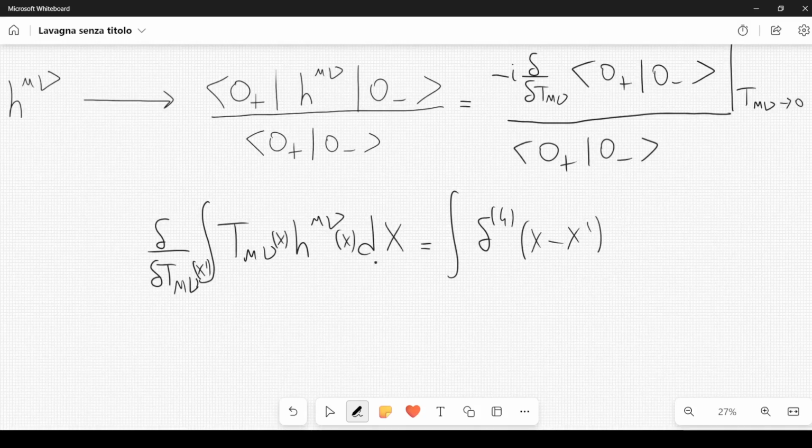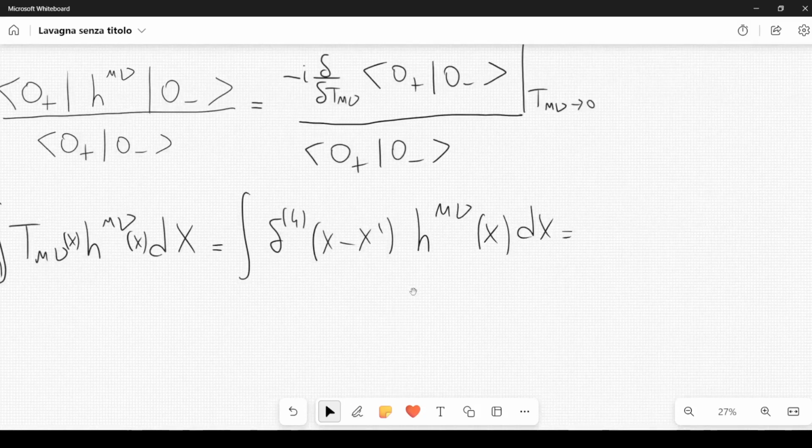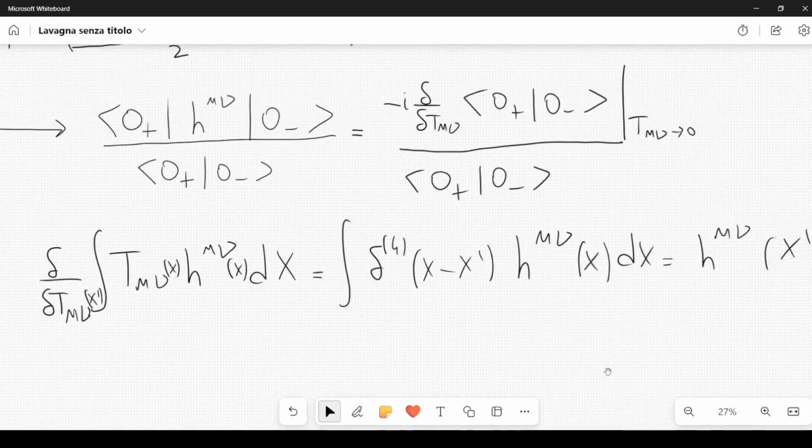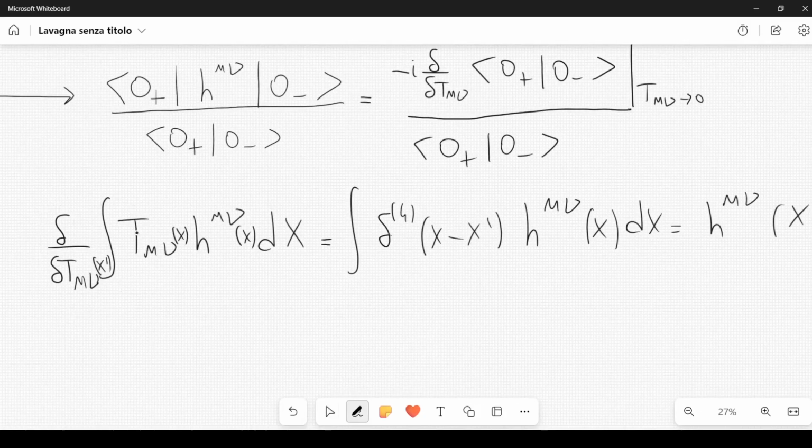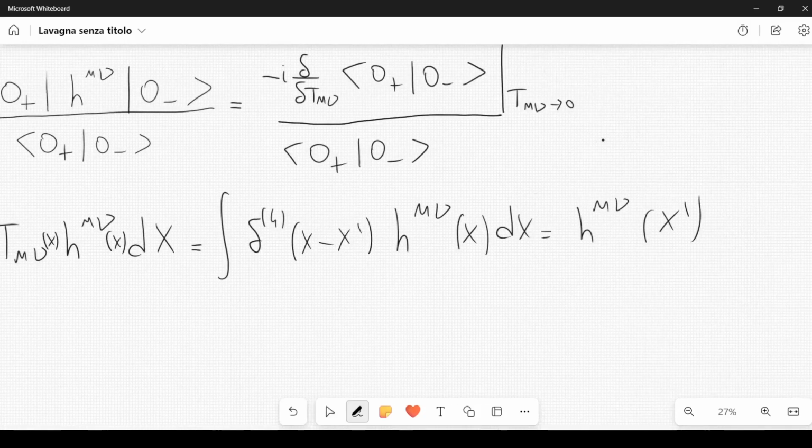So this is the definition for this differential operator, this functional derivative. And here we have h mu nu of x dx, and of course this integral, when performed over R4, will give us h mu nu of x prime, because we can evaluate this function at the point where the delta is located. So this is also the intuition for what we said in the previous video, where by taking a certain functional derivative we get a factor of h mu nu. And that's why we can do something like this.